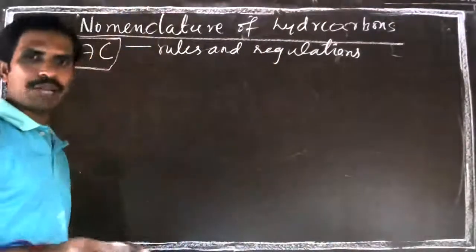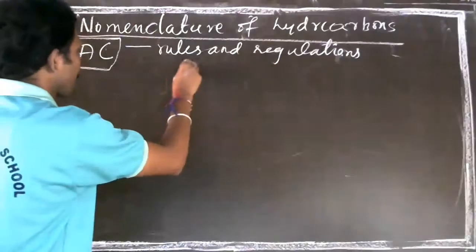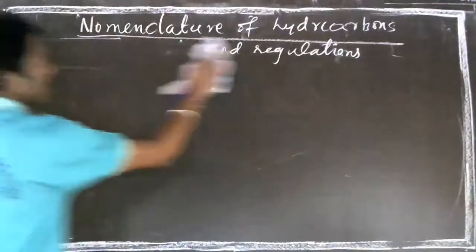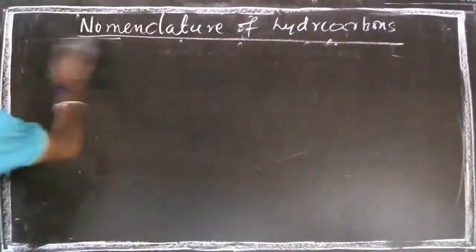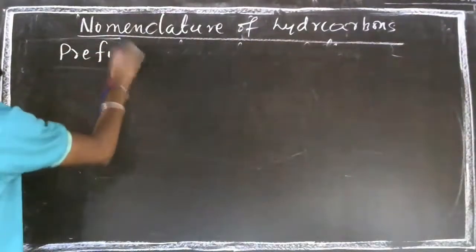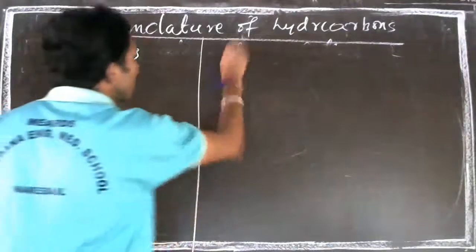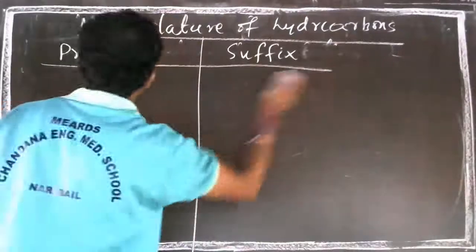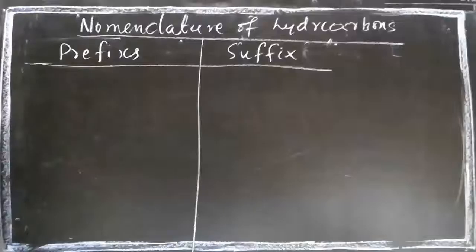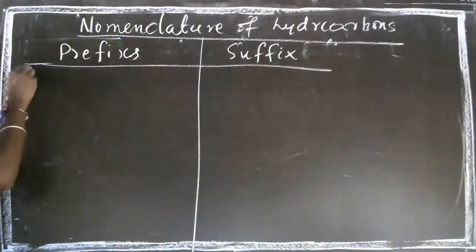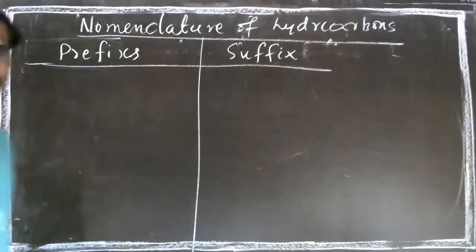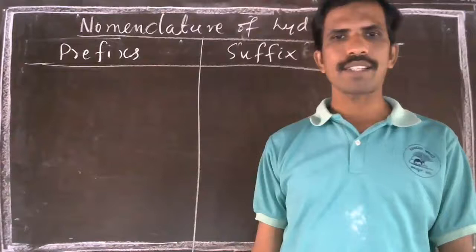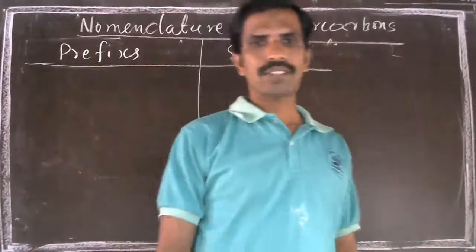So for every hydrocarbon, there is a prefix and suffix. As we use prefixes and suffixes in English, here also we use some suffix and prefix. What are those? We'll see. So this is very important. You have to memorize this. Tomorrow you have to memorize this. Without memorizing this, you cannot write the structures of organic compounds.